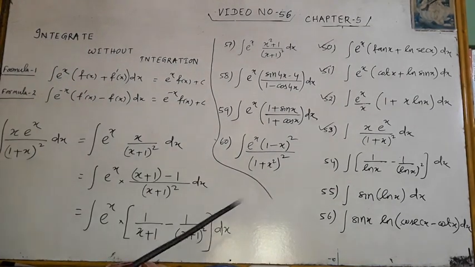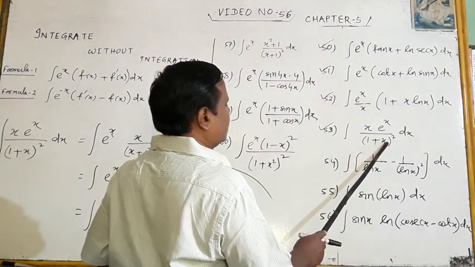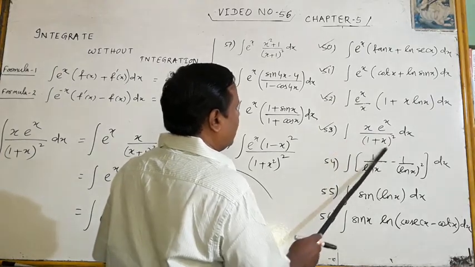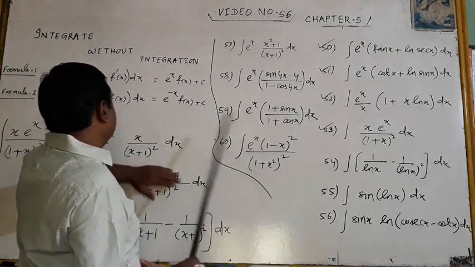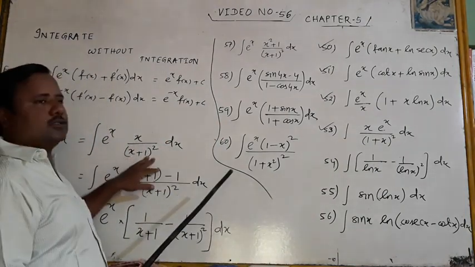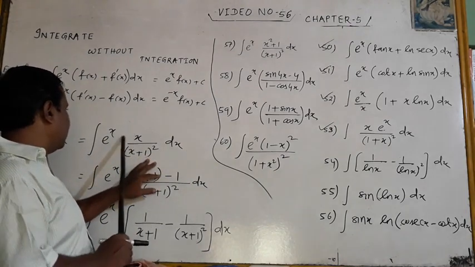Now look at this problem. x e to the power x by (1 + x) whole square. Here only one term has come. I am keeping e to the power x outside, then e to the power x into x by (x + 1) square. So only one term came, e to the power x. This is a single thing.